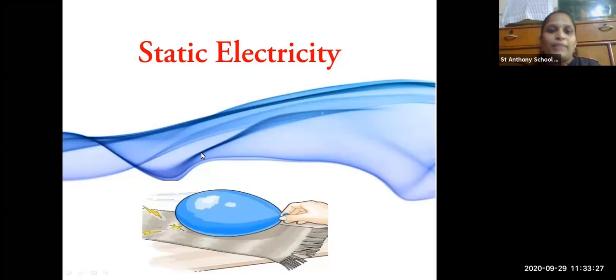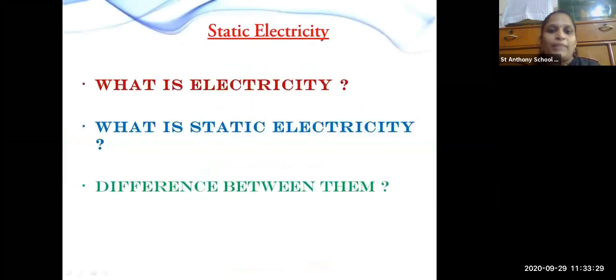Static electricity. In this lesson we are going to study two things: What is electricity? What do you mean by static electricity? The first question that will arise in your head is what is electricity, and the second is what is static electricity, and what is the difference between static electricity and electricity. So in this lesson we are going to study all these questions that are arising in our mind.